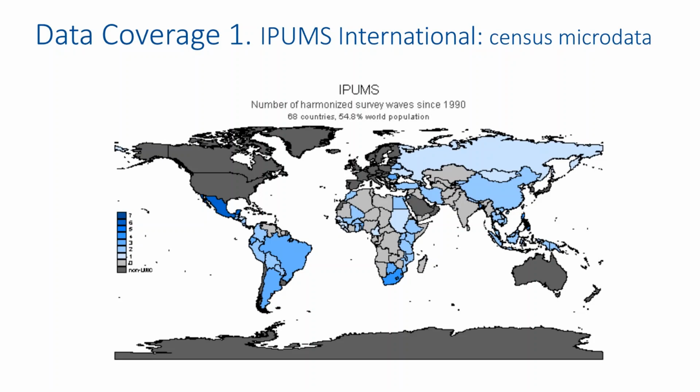The data covers a large set of low and middle income countries. This map shows the coverage of IPUMS data in our exercise. The data covers 68 countries, representing about 55% of the world population. Several of these countries have more than one wave of data, which would enable us to look at the time dimension and learn how things develop over time.